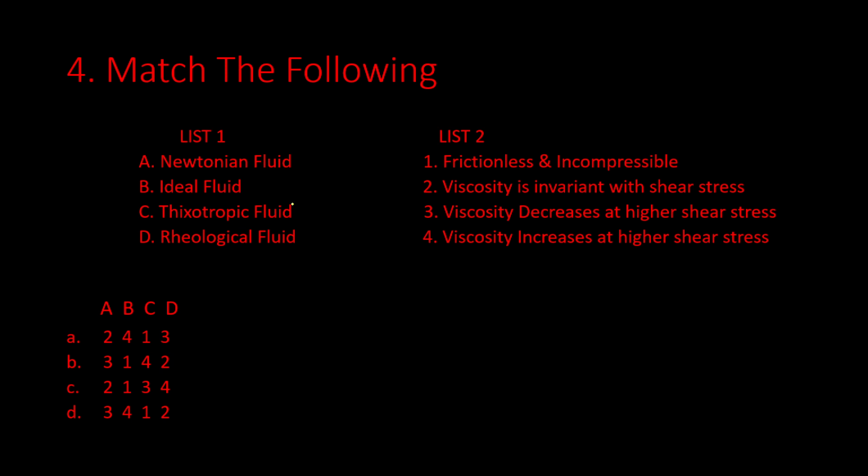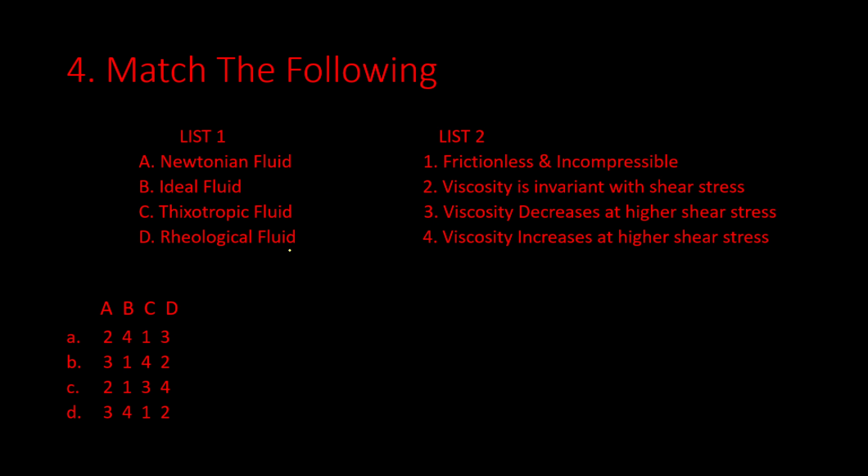So the question says match the following. So we have two lists here, list 1 and list 2. List 1 is talking about different types of fluids like Newtonian fluids, ideal fluid, thixotropic fluid and rheological fluid. And list 2 is talking about the properties of the fluids. So let's check one by one which of the following is correct.